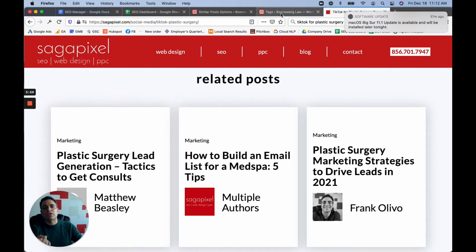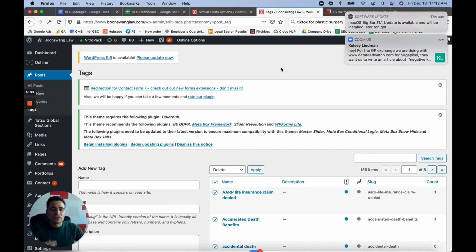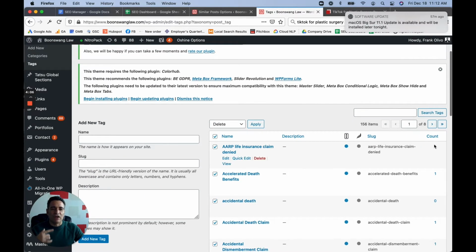In this case, I'm going to organize these. First of all, I'm going to delete all of these, because there's absolutely no point of ever having a count of one when it comes to a tag, because the whole point of putting the tags is so that we can cluster things together. What may make sense is to do an AARP cluster, but we're not even doing that. So I'm going to be deleting all of these, and then I'm pausing this video, and when I start it back up, we're going to be going in to actually create a tag taxonomy system that makes sense.